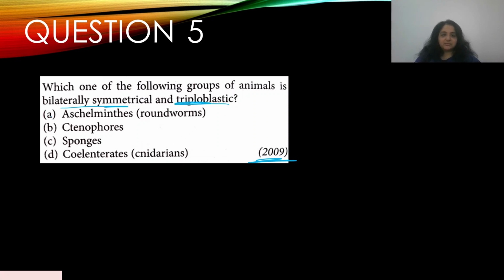Aschelminthes, yes, they are bilaterally symmetrical and triploblastic. Ctenophores, no, they're radially symmetrical. Sponges, no, they're asymmetrical and have a cellular level of organization. Coelenterates also no. So the answer is A.